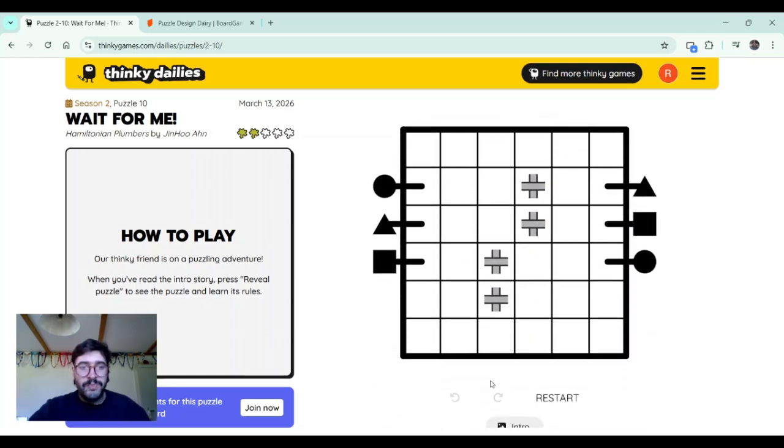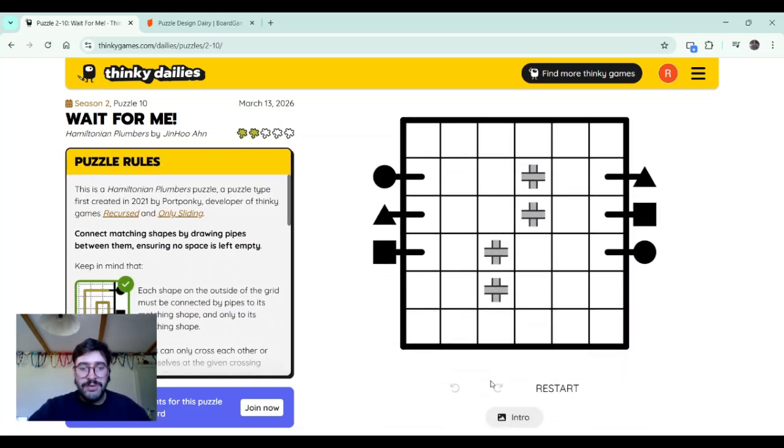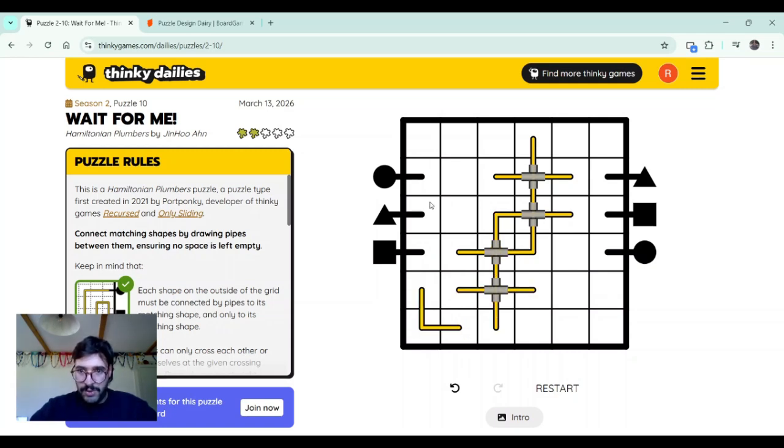And now we are gonna do a Hamiltonian. I've said before that I'm not a big fan of these Hamiltonians. This one is designed by Jin Hu An. So we know that in Hamiltonians, these crosses here will always create crosses like this, so we can just fill them. And we know that in the corners, we can fill them like this as well. Great. Now we can start solving the puzzle.